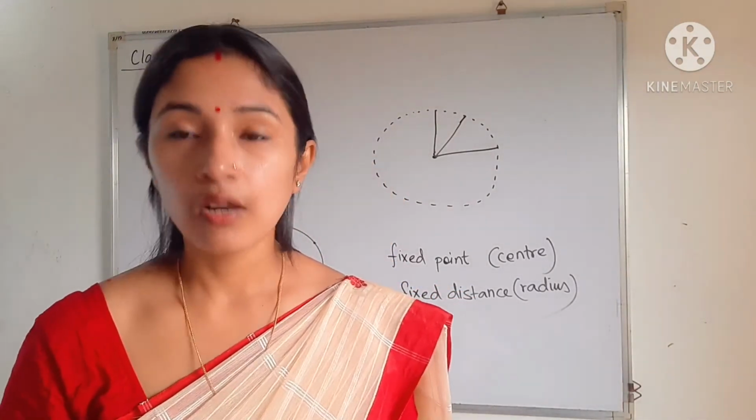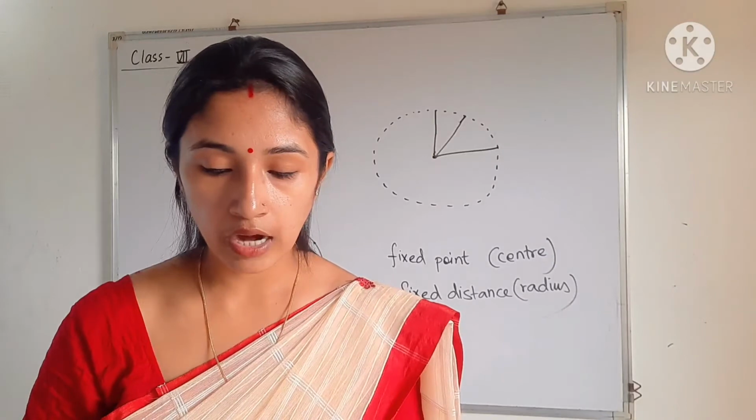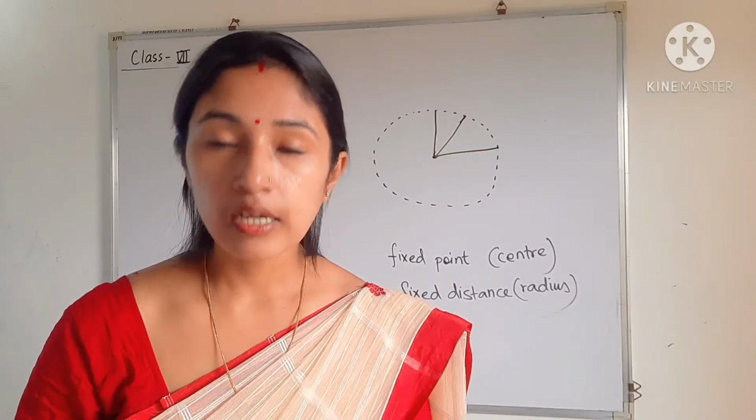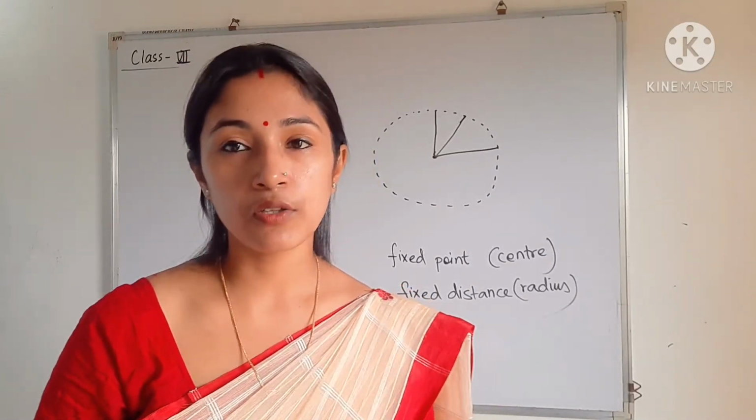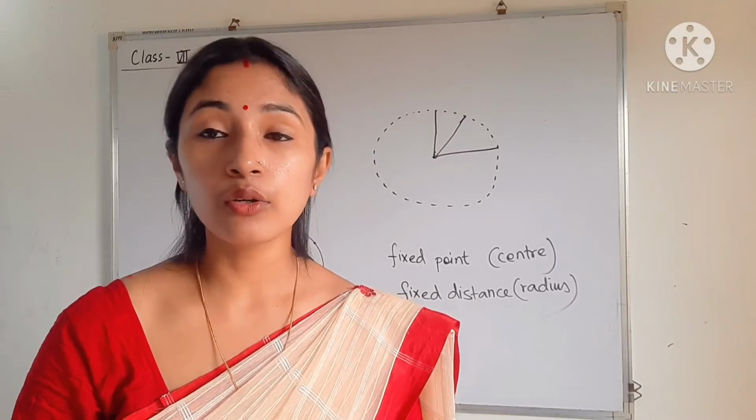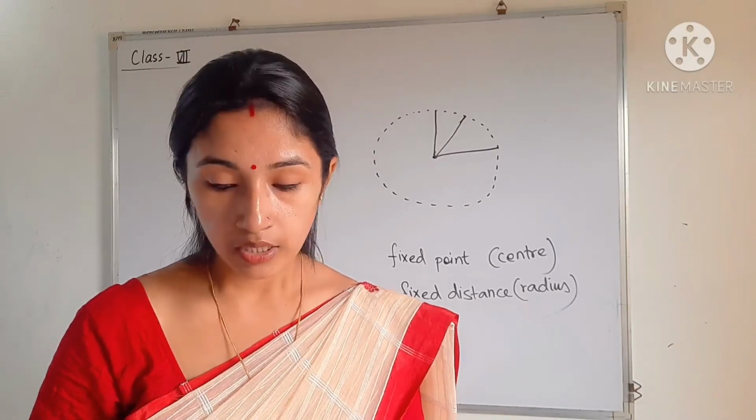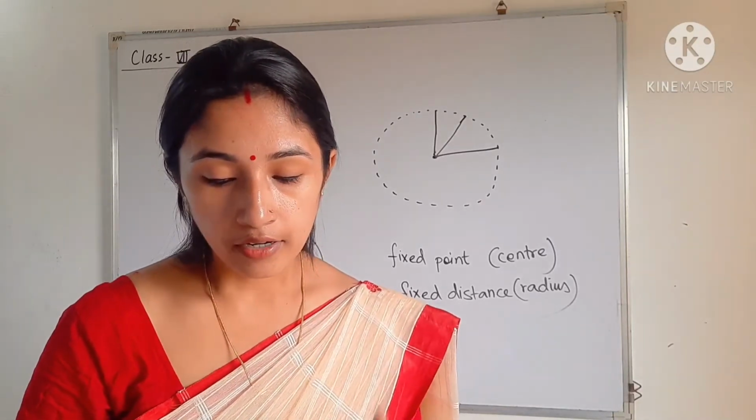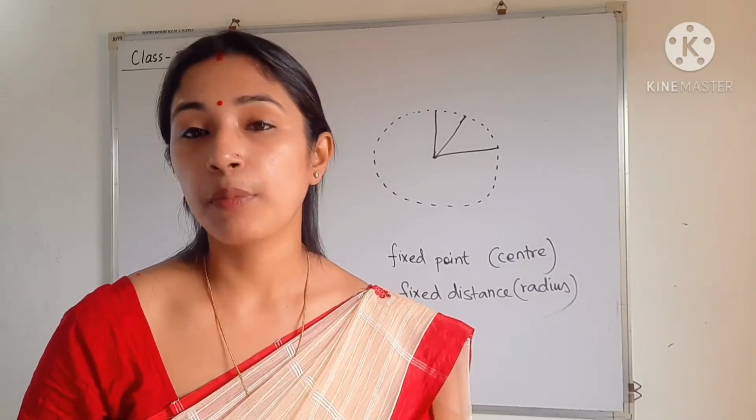So example, O is the center, already it is written. And what is the property? A circle can have only one center. So remember the property. A circle does not have more than one center, okay? It has only one center, and an infinite number of points make up a circle.